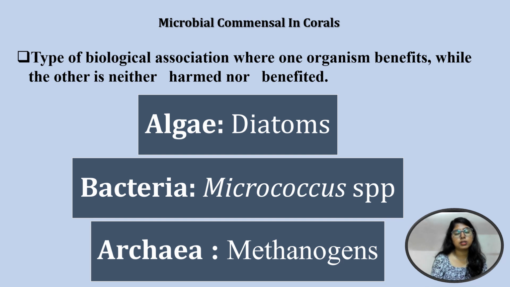The last association I am going to talk about is commensalism. Commensalism is a biological association where one organism benefits while the other is neither harmed nor benefited. Algae, bacteria and archaea are the three categories of organisms that live as commensals in coral. They get mainly habitat and nutrients from the coral, and the coral is neither harmed nor benefited by them. The diatom is the main alga that lives as a commensal in coral. In the case of bacteria, it is Micrococcus species, and in archaea, the methanogens live as